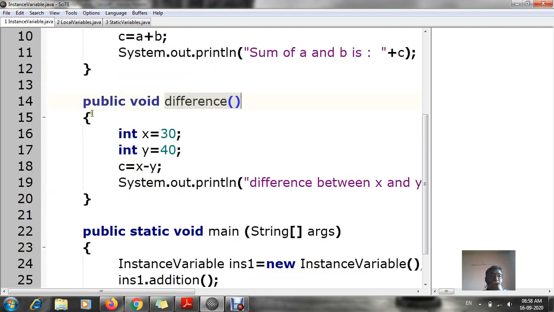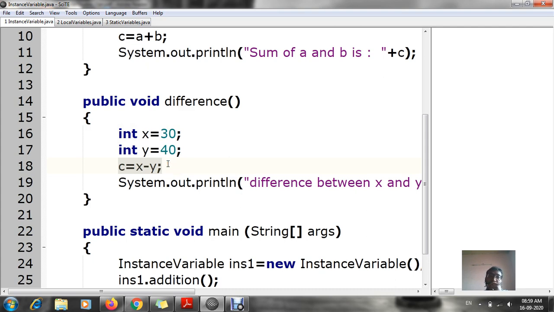Now again in the second method I am declaring a block, that is your 15th line. You can see the block has been started and in the 20th line the block is going on. In this block I have declared new variables, integer x and integer y. Can you see? Now here again I am using c is equal to x minus y.